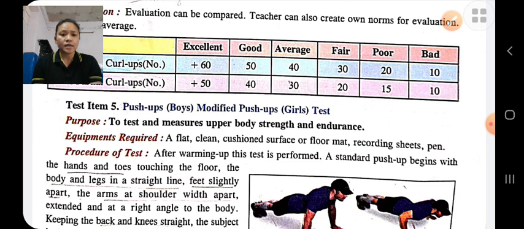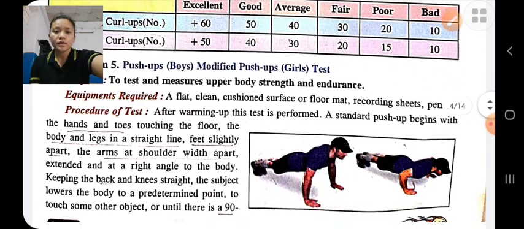Feet are slightly apart at shoulder distance, and hands are also at shoulder distance, and then he will go down till the elbow is at a right angle, and he will continue the push up.